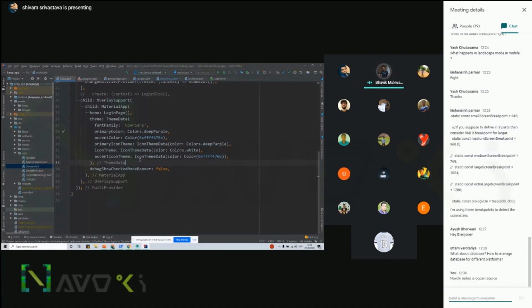So you can check it out. Besides that, Uttam has asked one question: what about the database? How to manage a database for different platforms? You don't have to manage a database for different platforms. There is one simple database. You work with the REST APIs and everything works with that.